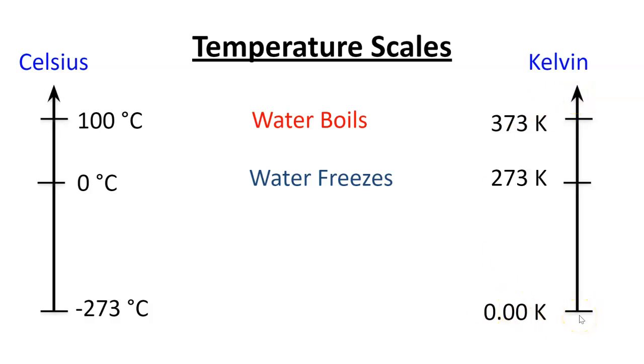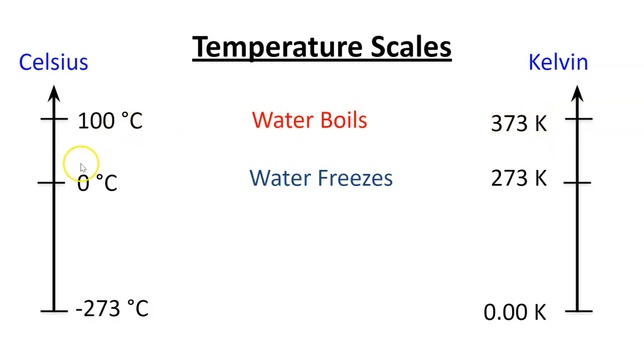There are no negative temperatures. So 0 is the minimum temperature on the Kelvin scale, which means 273 degrees higher than that is water freezing, and 373, or 100 degrees higher than where water freezes, is the boiling point.